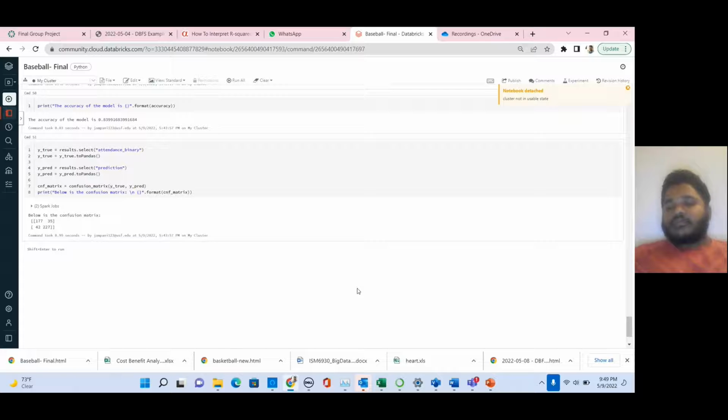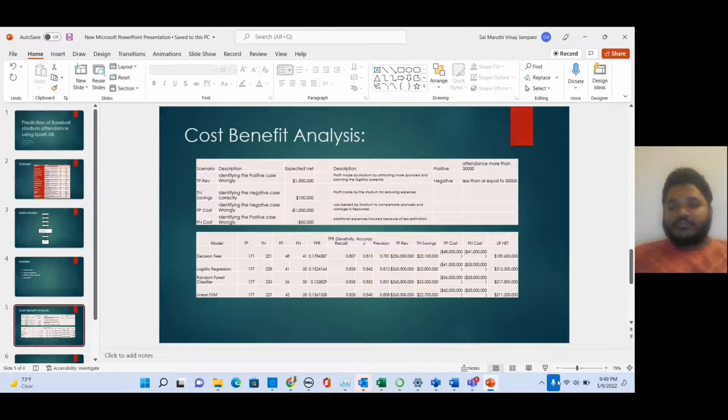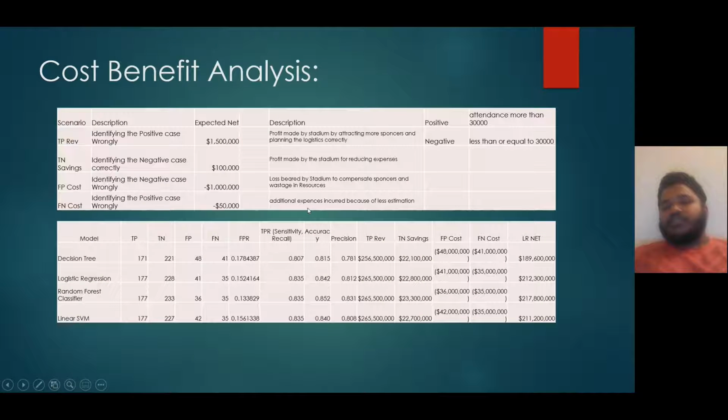And then we have done some cost analysis on how our four models are performing. This is our cost analysis. Our positive is attendance more than 30,000, and our negative is when the stadium attendance is less than or equal to 30,000.